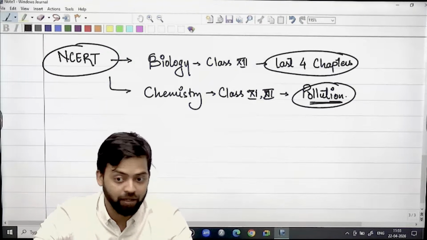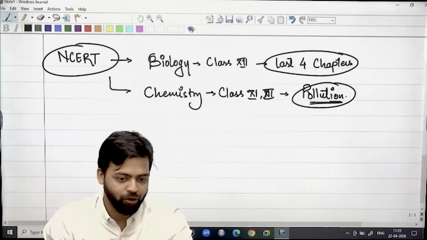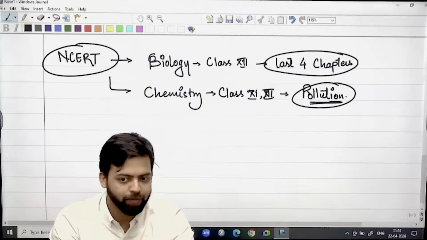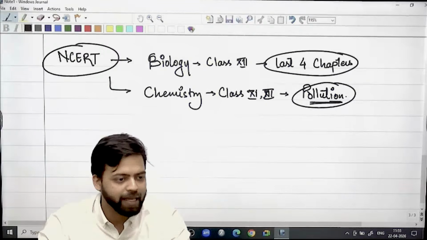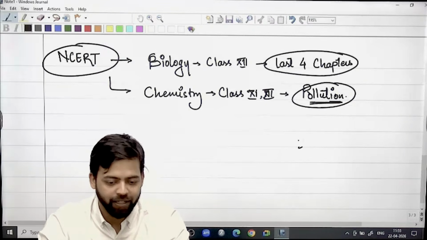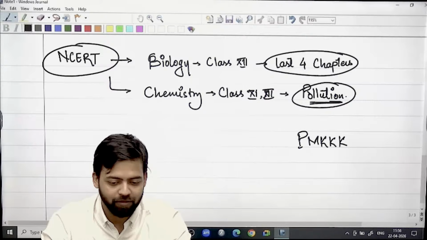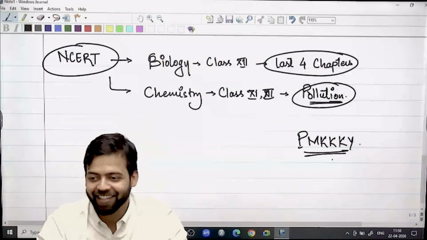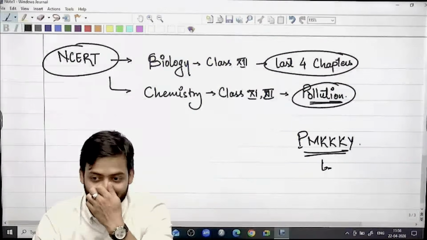And minerals is again a very, very important area. I have told you that we are focusing right now on prelims. All these things are important from mains point of view as well, right? But from prelims point of view, there is very high probability. So Ministry of Mines, what was the name of the scheme? If I tell you the short form, will you be able to tell me the full form? PMKKY. There is no Krishi. Khanij Kshetra Kalyan, yes. So Pradhan Mantri Khanij Kshetra Kalyan Yojana is the name of the scheme. So at least you remember something.